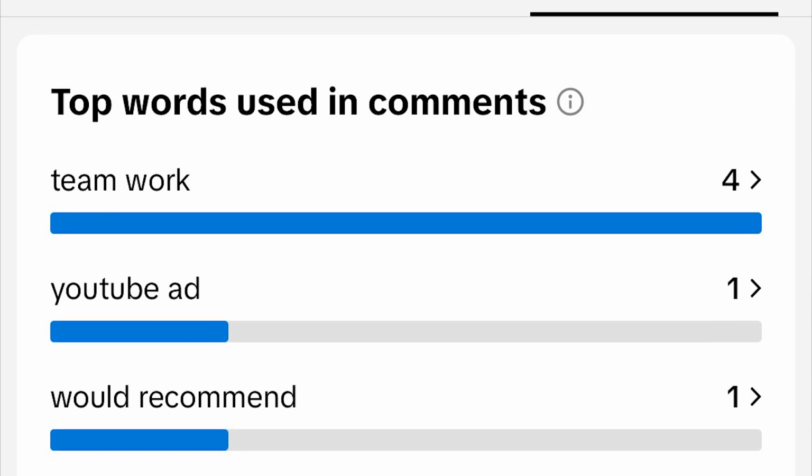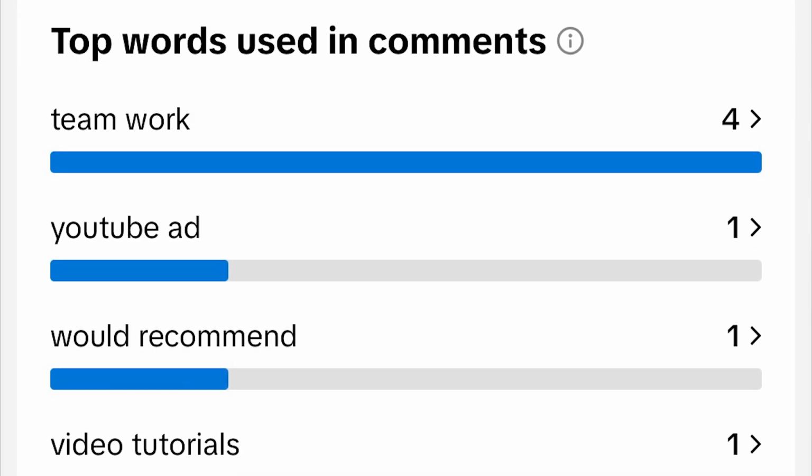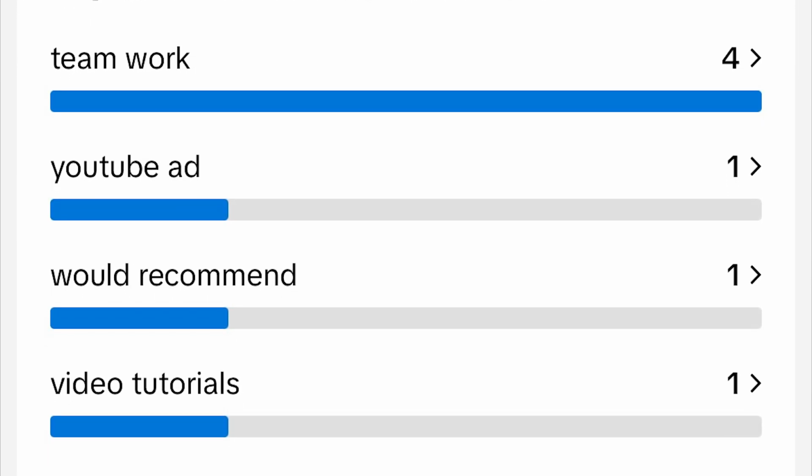And this metric is incredibly revealing and incredibly important, because what this shows is that TikTok is looking at the keywords that your ideal audience is commenting in your videos in order to determine who they should show your content to. So you need to make sure that you are getting people to comment, or you are commenting back to people with the keywords that are showing in the hook of your content, in the description of your content, in your hashtags, and in your voiceover.